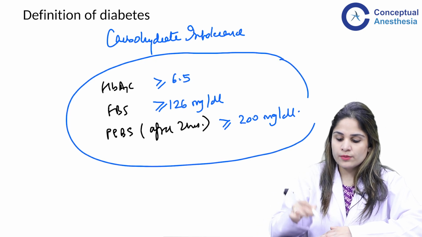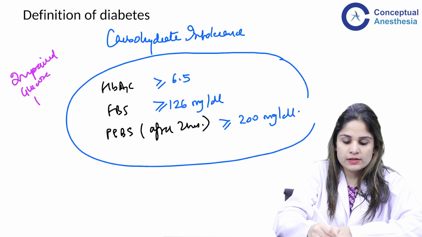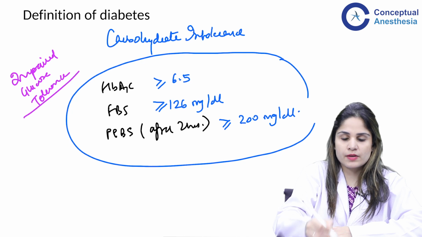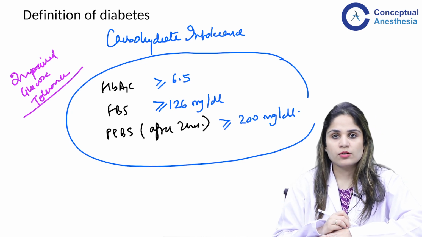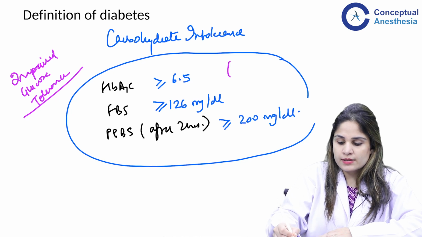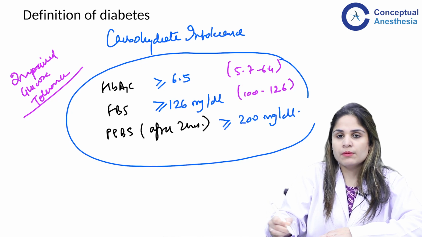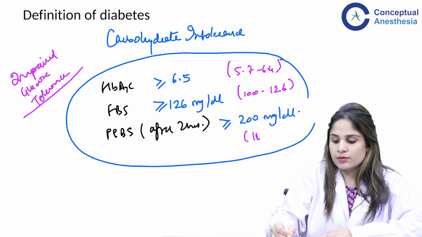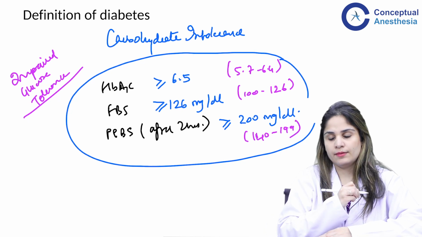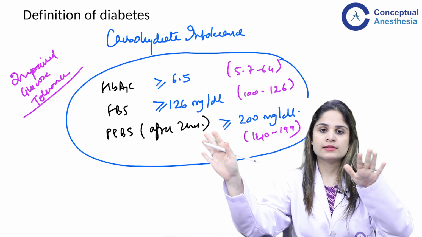Okay. When do I say that my patient has impaired glucose tolerance? That means he is not normal, but till now he is not diabetic also. He is somewhere in the range of developing diabetes. So, in impaired glucose tolerance, my patient's HbA1c will be between 5.7 to 6.4. Fasting blood sugar will be between 100 to 126 and postprandial blood sugar level will be between 140 to 199. Okay, so you got the definitions of IGT as well as diabetes.